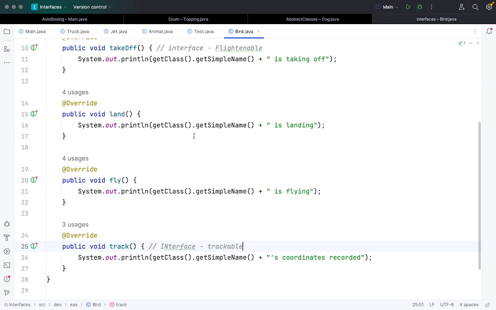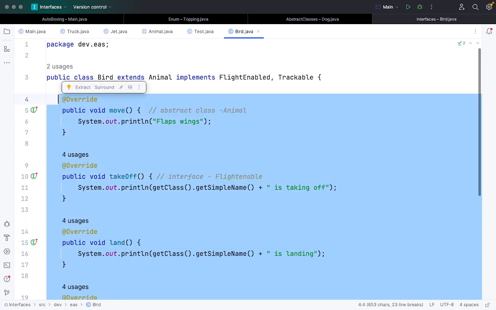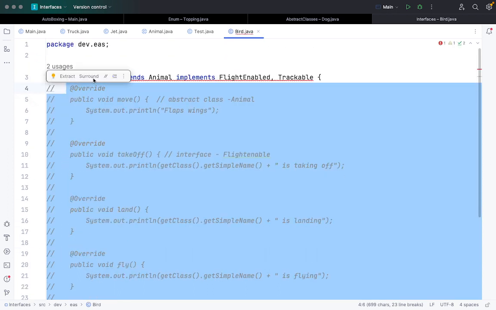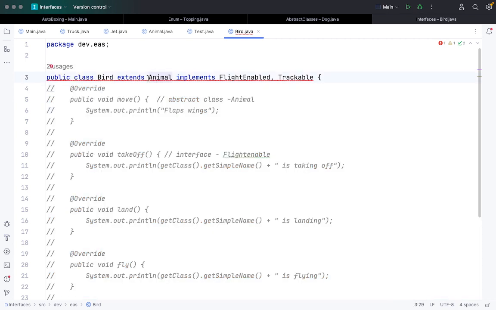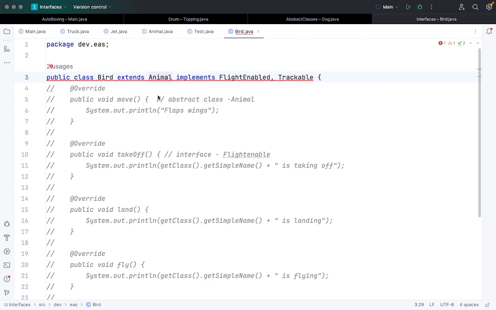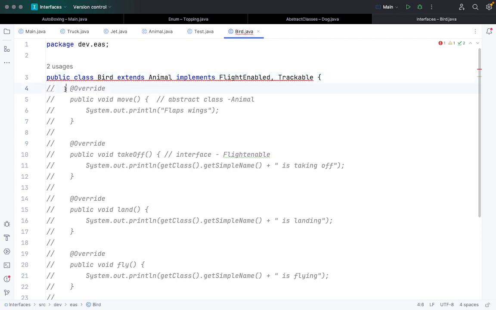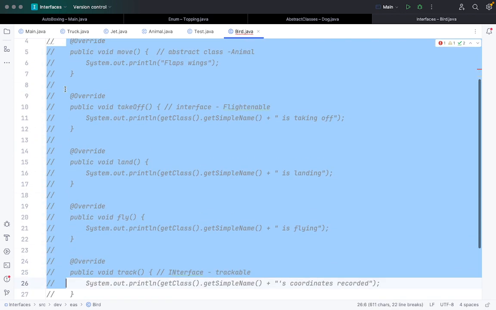If I comment out all of these five functions which I have written here, you will get a red line over the class declaration, and if I hover over it, it says that the class Bird must be declared abstract or implement the abstract methods. If I look at the abstract methods, it will list all the abstract methods present in Animal, FlightEnable and Trackable. So I have five methods, and it is asking me to implement all five automatically. I can create them directly using IntelliJ, but I have already written them, so I'm not going to do that.